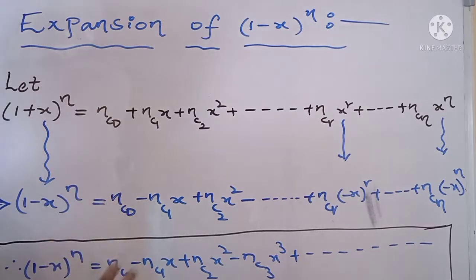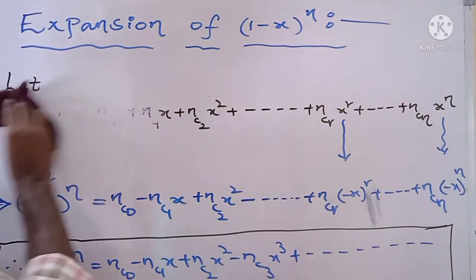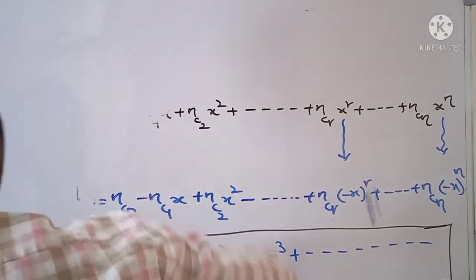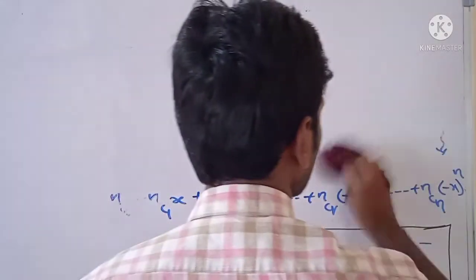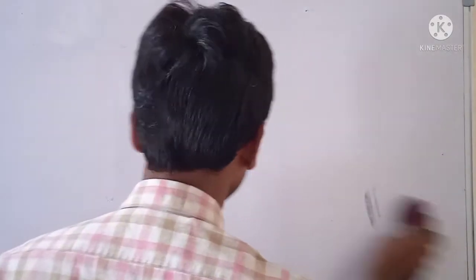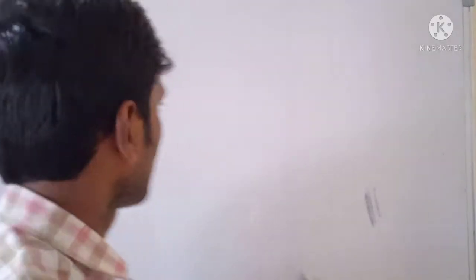So these are the two expansions of (1 plus x) whole power n and (1 minus x) whole to the power n. Totally, we have completed the first four types of binomial expansions when n is a positive integer.